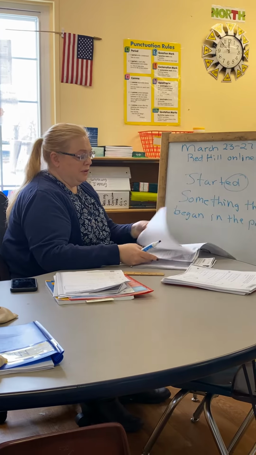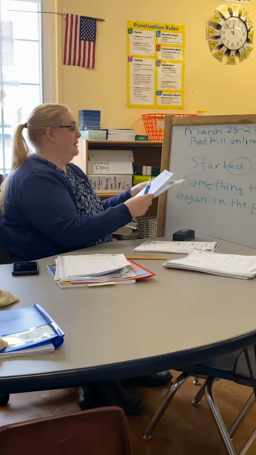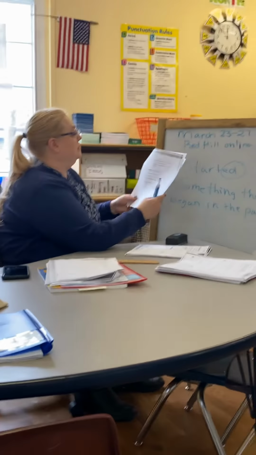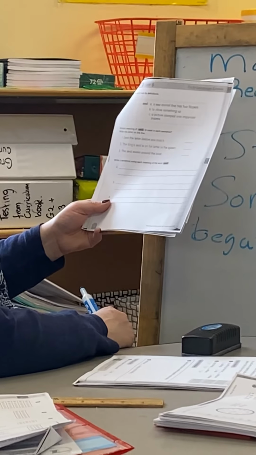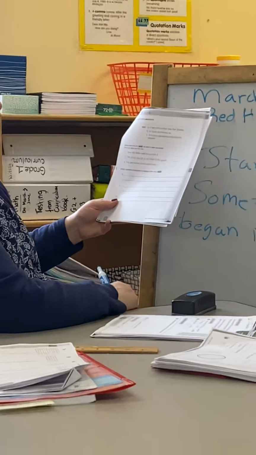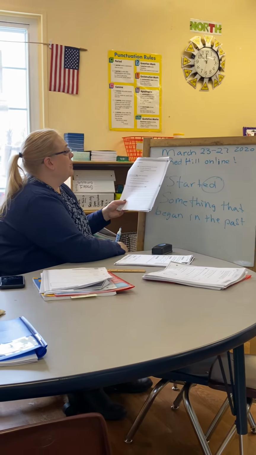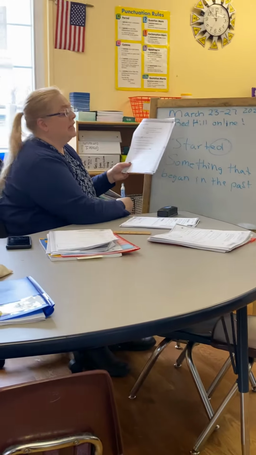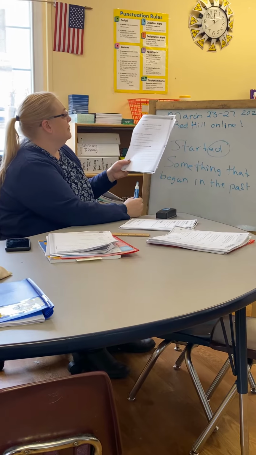As we look through the rest of the packet, we get to this page here, Daily Language Review, seal. A seal has many different meanings. A sea animal that has 4 flippers, to close something up like when we seal an envelope, or a picture stamped onto important documents is a seal.